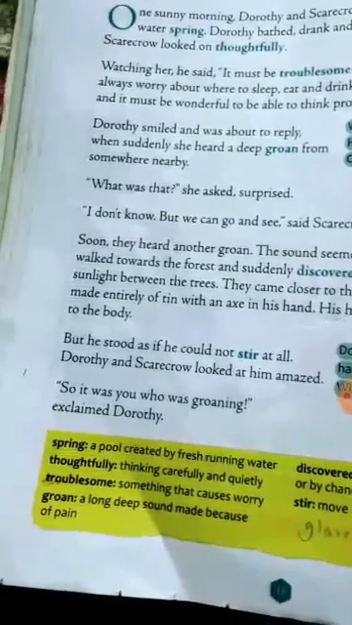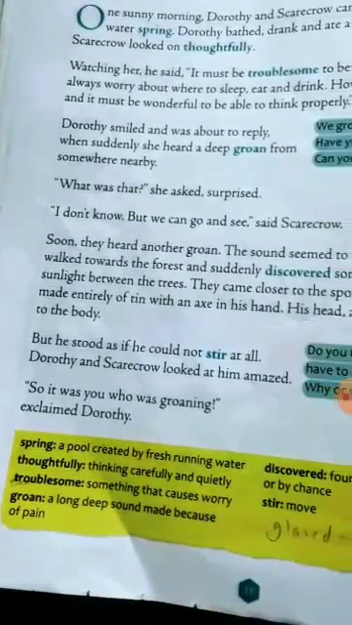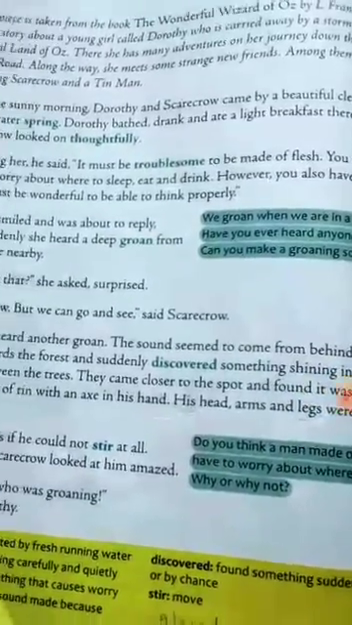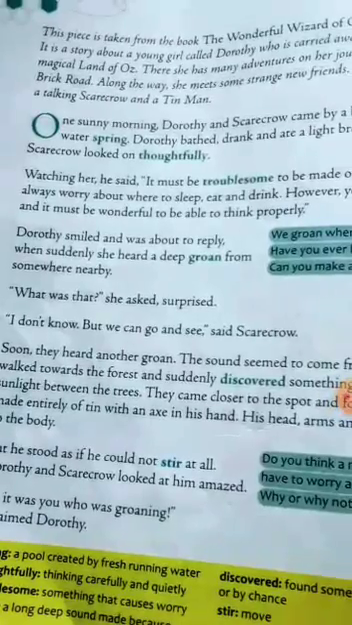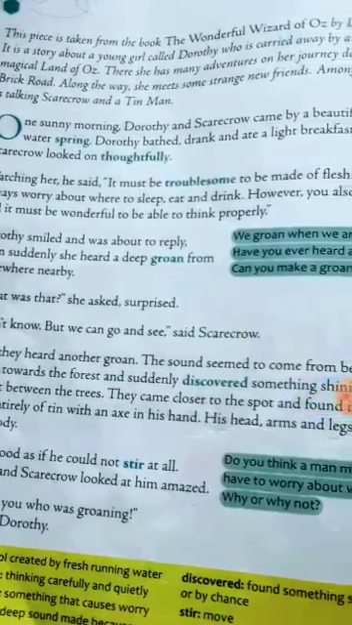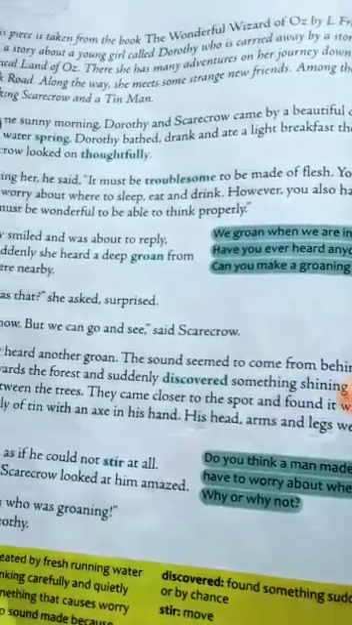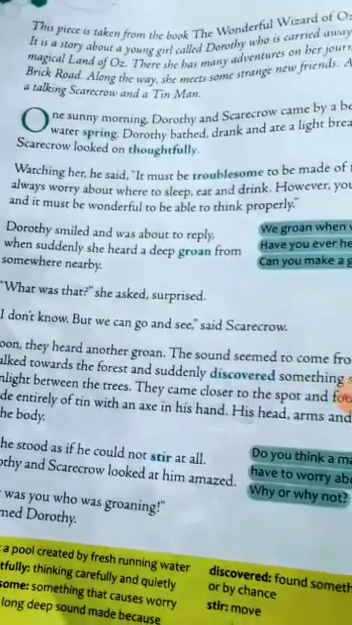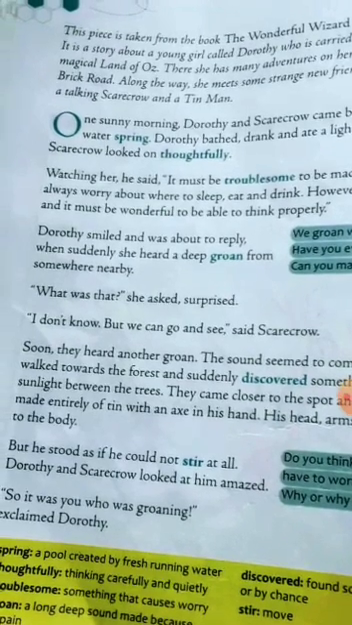What is the meaning of troublesome given here? Thinking carefully and quietly, okay? "To be made of flesh, you must always worry about where to sleep, eat, and drink. However, you also have a brain, and it must be wonderful to be able to think properly." So here Scarecrow is telling about the characteristics of human beings.